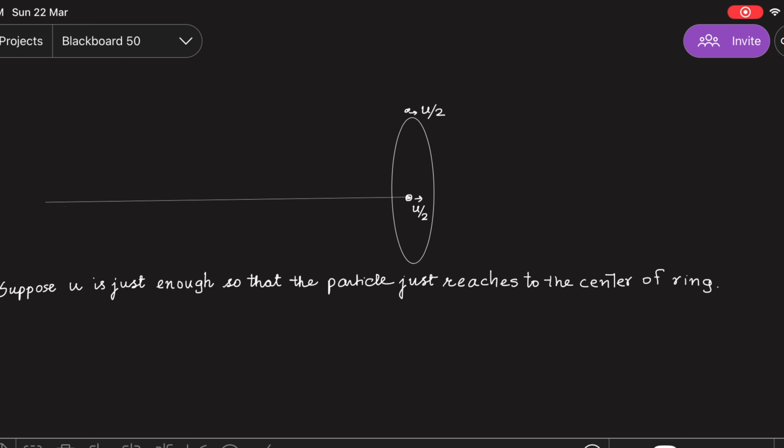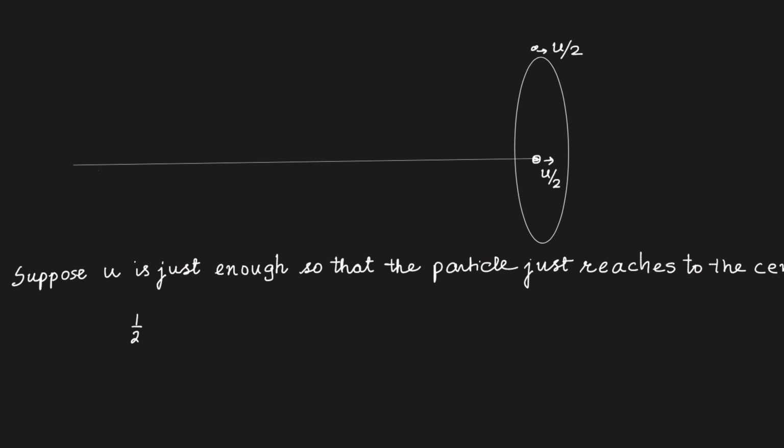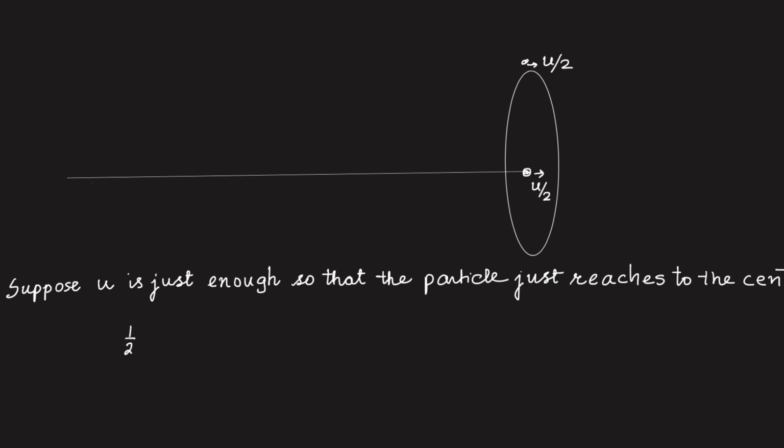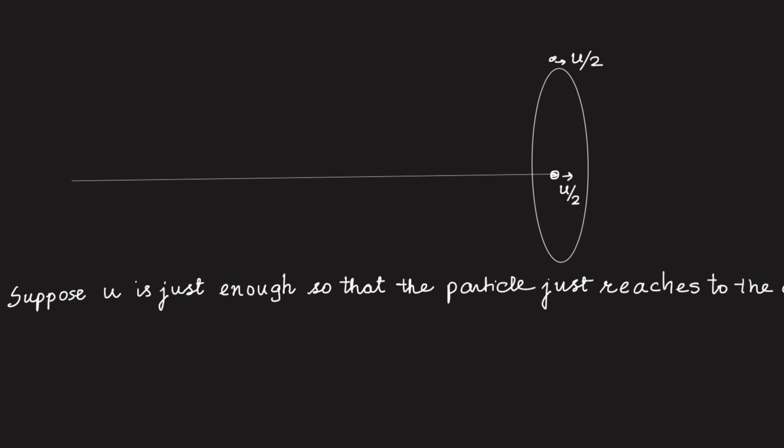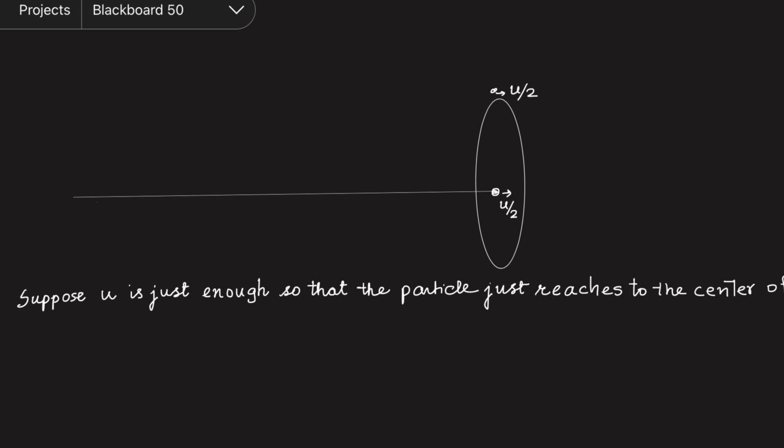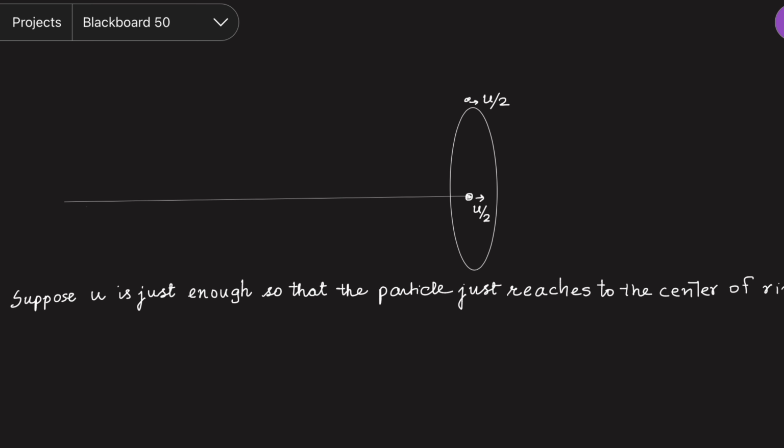So in that case, when the particle reaches the center, the momentum must remain conserved. And since it is just reaching the center, it means the velocity of the particle with respect to the ring is zero. It stops there with respect to the ring. It means as seen from outside, both will have the same velocity, and that velocity should be u by 2 each, so that momentum remains conserved, as there is no force from outside acting on this whole system. So momentum has to be conserved, and so is the energy.